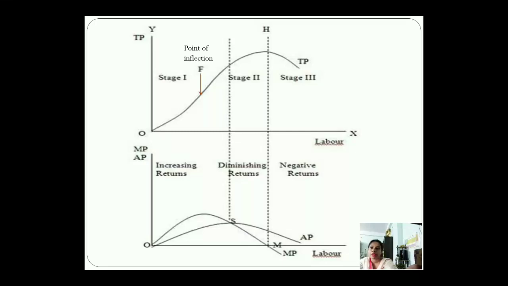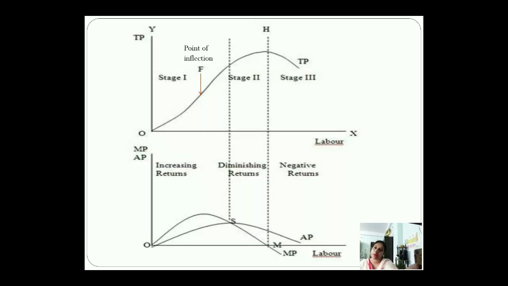So here what I am trying to show you is stage 1 of increasing return. You see stage 1 starts from point 0, the point of origin, and it moves till point S. In the lower diagram you can see there is a point S, where average product is maximum. At point S, average product is maximum, and after that, average product starts declining. So stage 1 of increasing return starts from the origin and it will continue till the average product is maximum. Stage of increasing returns.